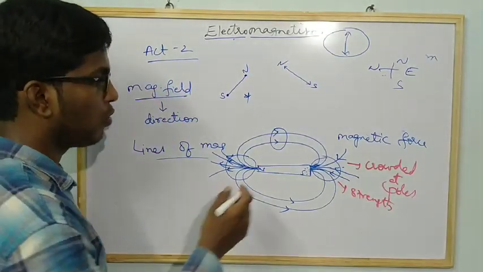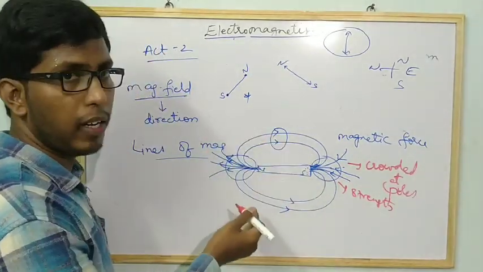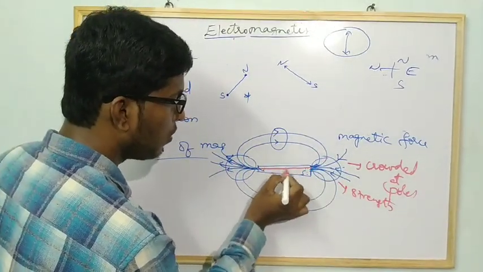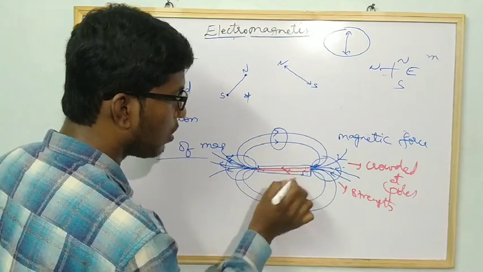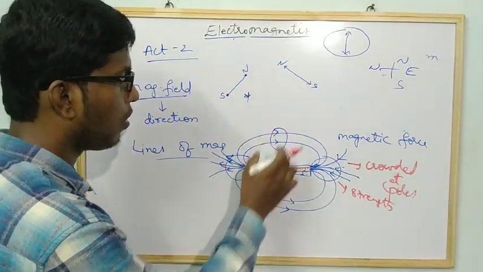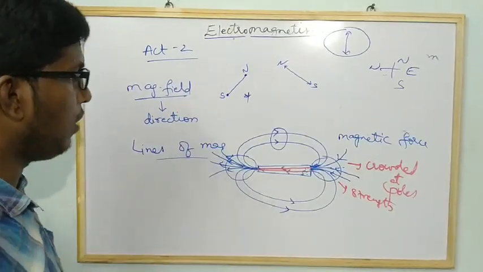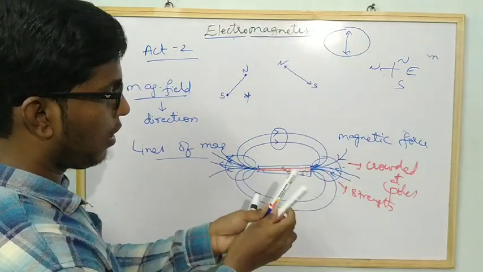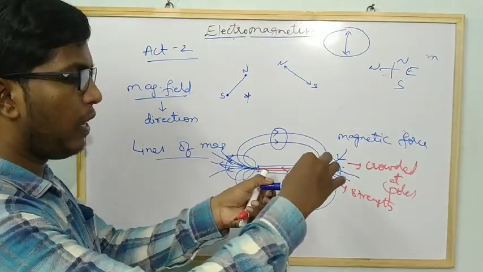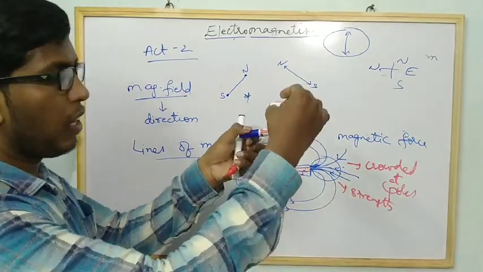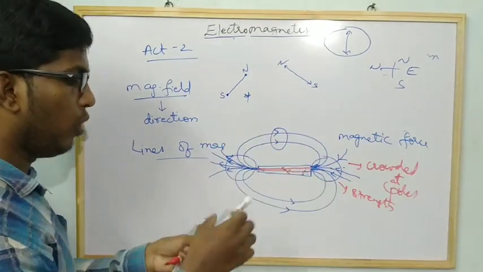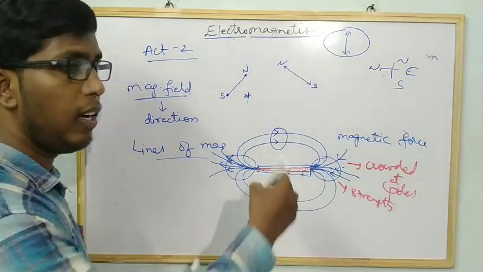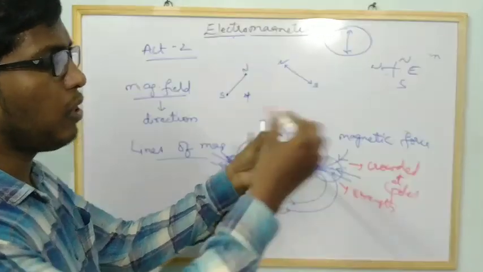Okay, understand? Now outside the bar magnet, the magnetic field lines pass from north to south, and inside they pass from south to north. A question may be asked on this. Suppose you take the same compass needle and place it above the bar magnet, not at the sides, even above the bar magnet the needle gets deflected. With this activity we can observe that the magnetic field surrounds the bar magnet.